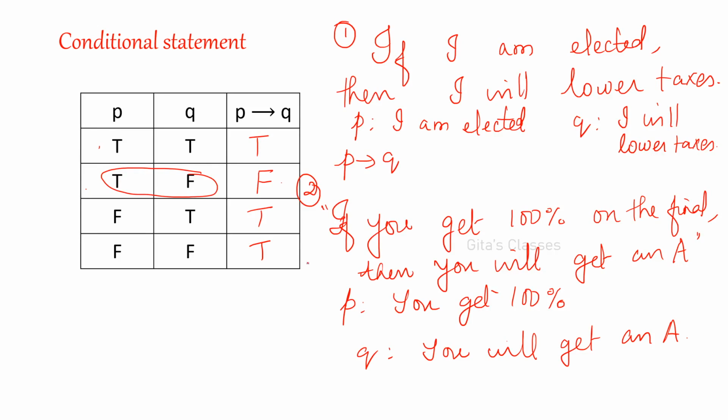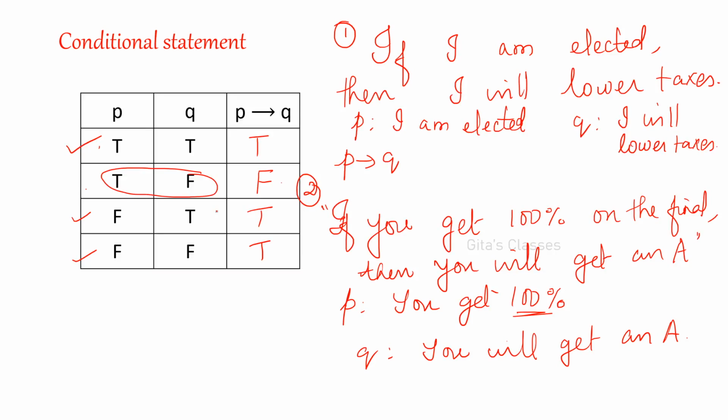So if you get 100% and if you are getting an A grade, you will be happy, right? And if you don't get 100%, then you will feel that it is our mistake, it is less than 90 and 80 and so on. Depending on that, you will get B, B plus and so on. So if you don't get 100%, not P, then you may get grade A depending on the teacher.